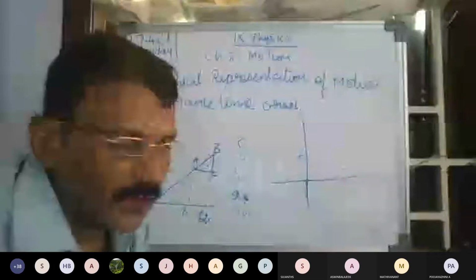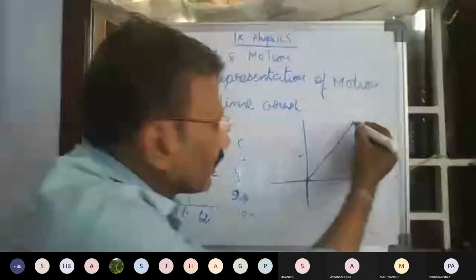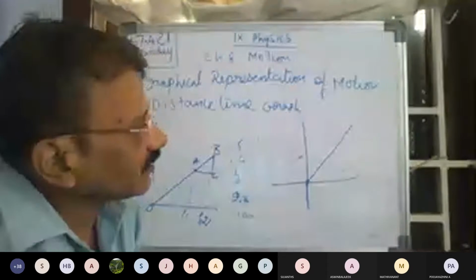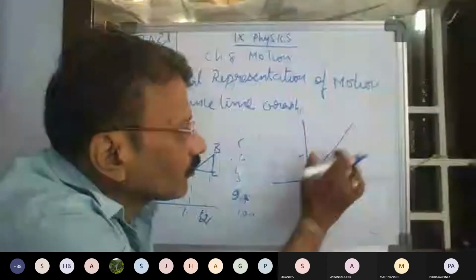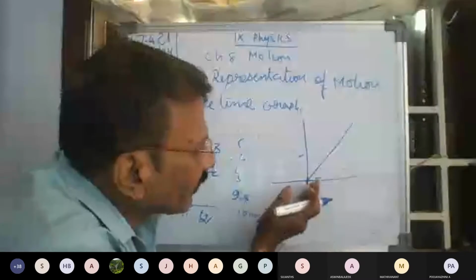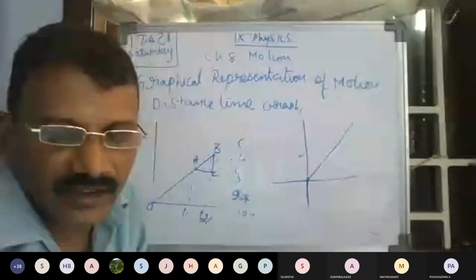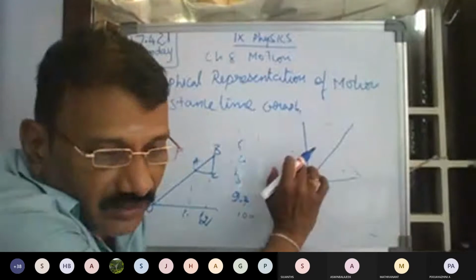What is a straight line graph? If the events are uniform, it will be a straight line like this. The straight line indicates that it is uniform. The motion is uniform, or the data given are very correct. They are going very correctly. So it is called a straight line graph.